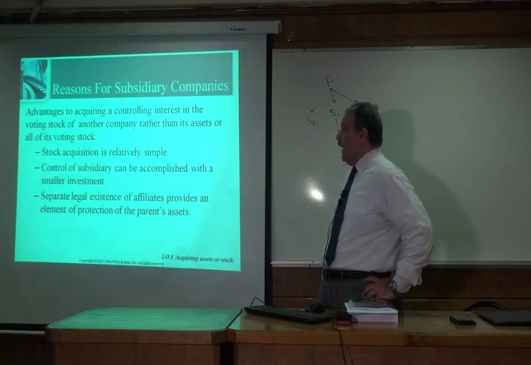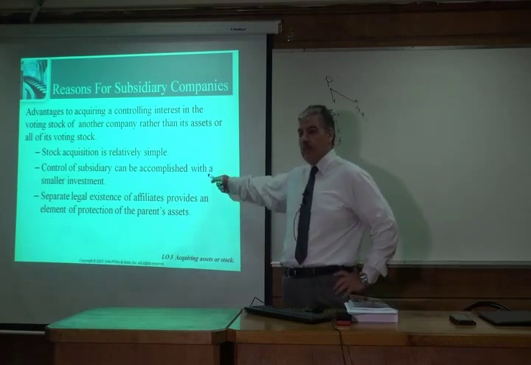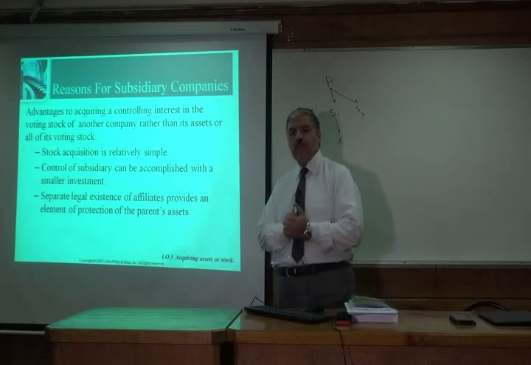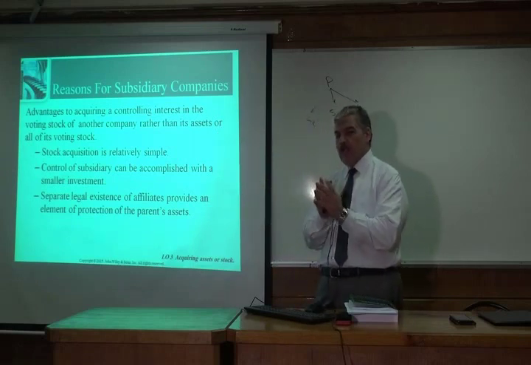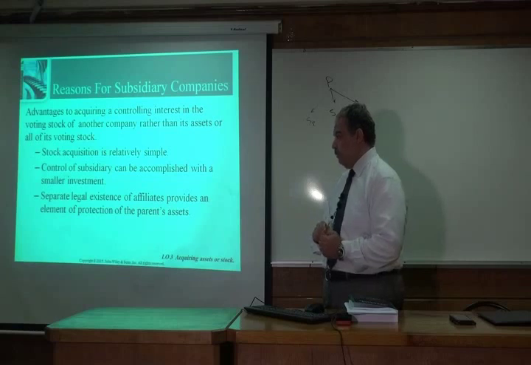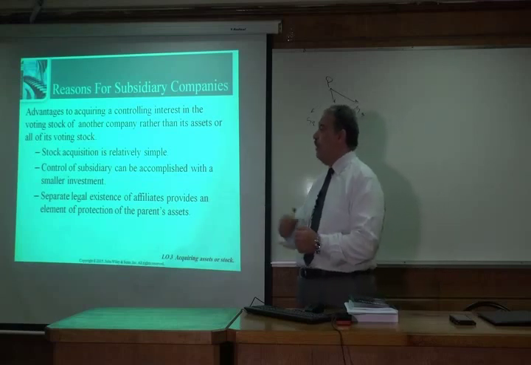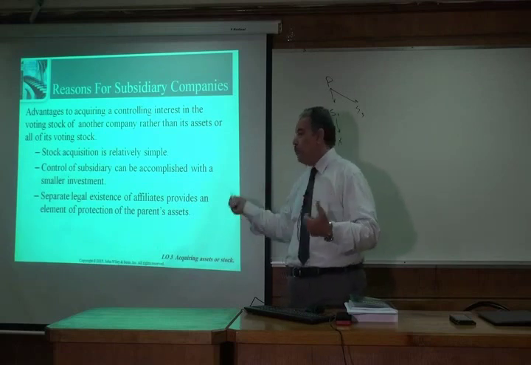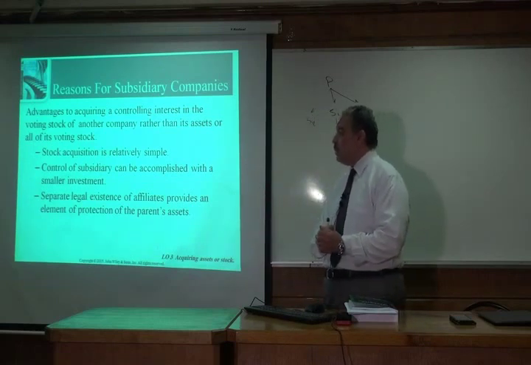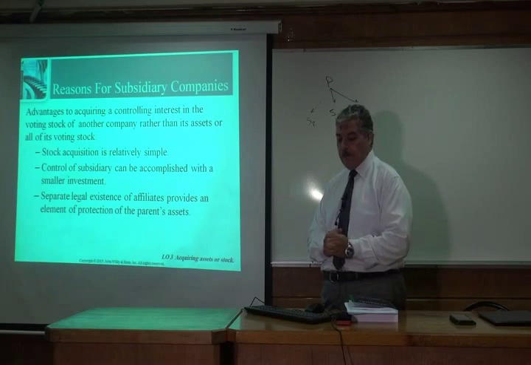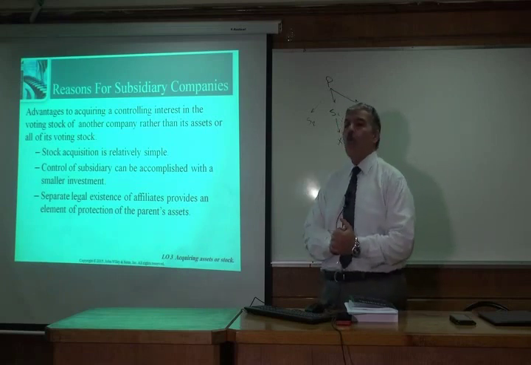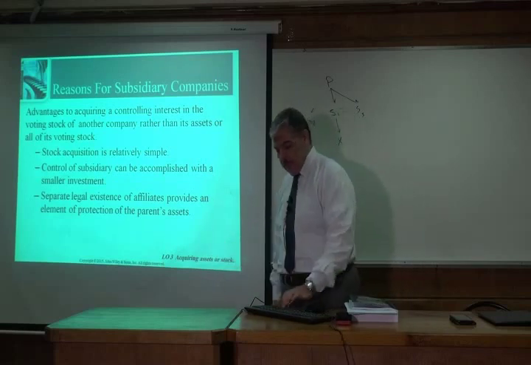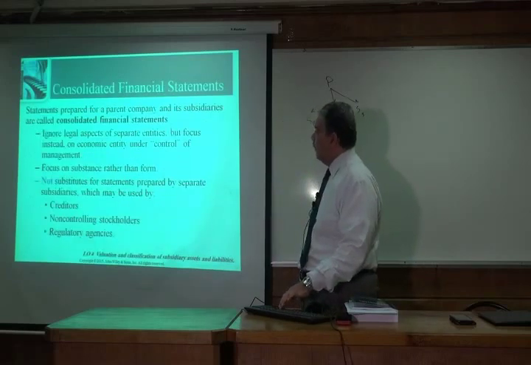Control of a subsidiary can be accomplished with a smaller investment. Instead of paying 100% of the subsidiary, we just purchase 50% of the stock, and we control the subsidiary. And still we have separate legal existence of the affiliates. This provides an element of protection of the parent's assets. So these are all reasons why a company should go for stock acquisition rather than asset acquisition.